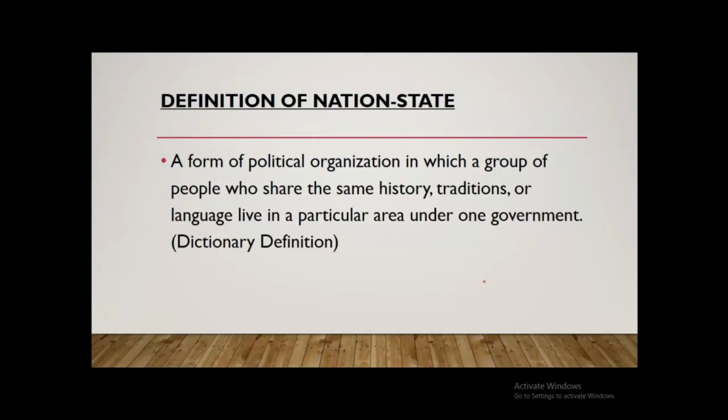The dictionary definition of a nation state system is a form of political organization in which a number of people who share the same history, traditions or a language live in particular area under one government. So from that definition, you can know that the nation state definition is basically the mixture of the definition of nation and a state.